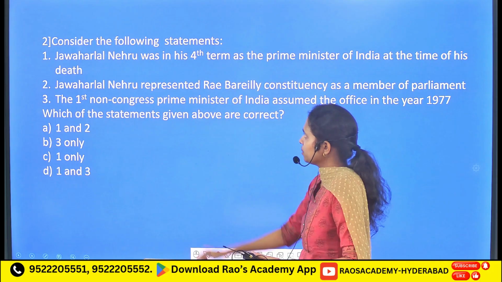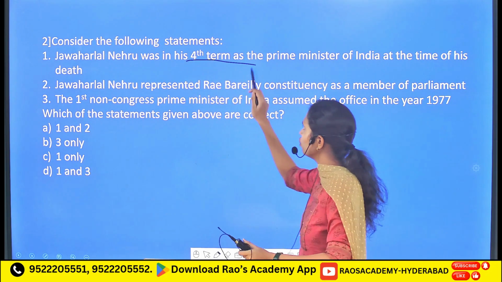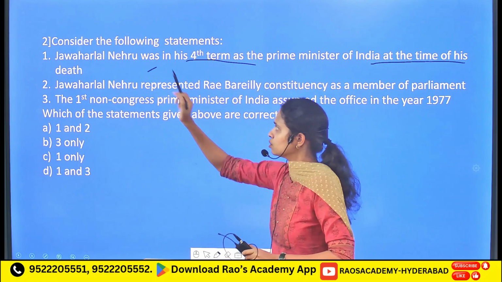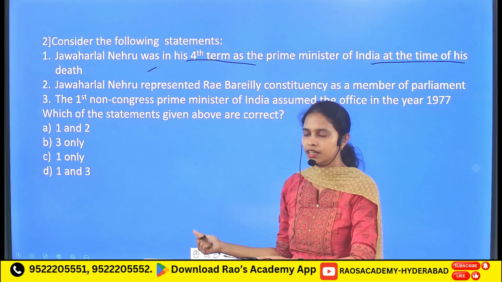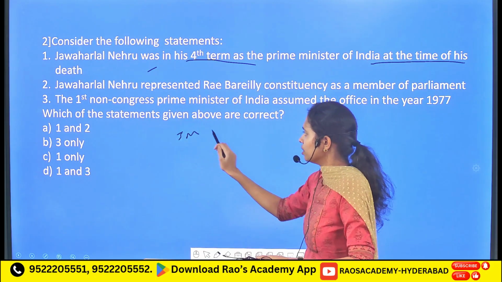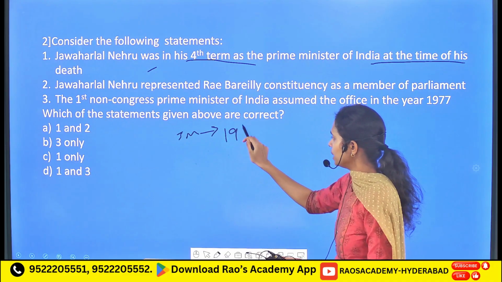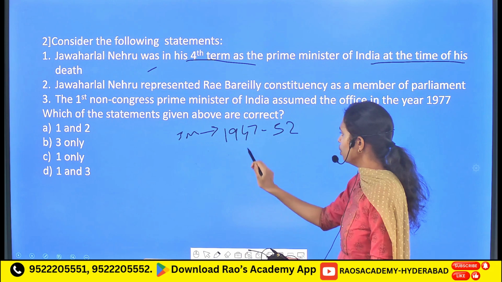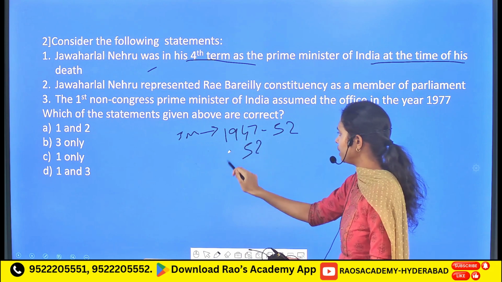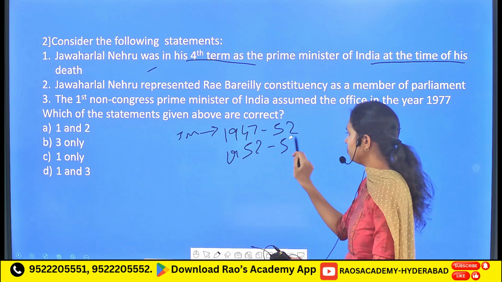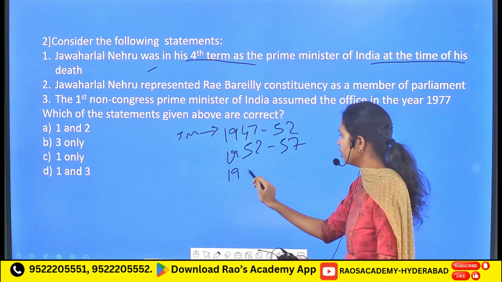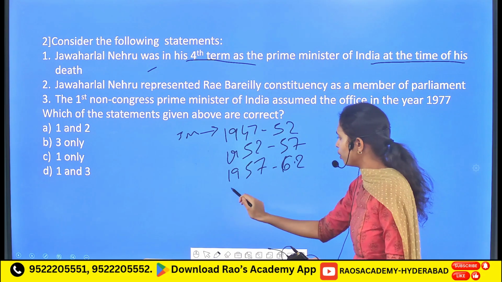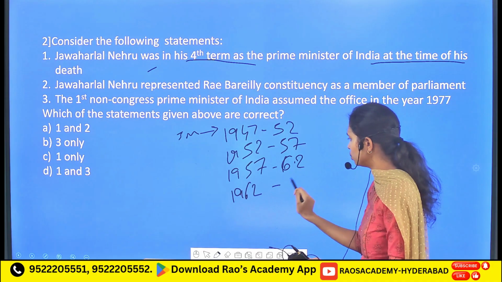Consider the following statements. Jawaharlal Nehru was in his 4th term as the Prime Minister of India at the time of his death. So let's see the different reigning years of Jawaharlal Nehru, which include he reigned from 1947 to 1952, followed by 1952 to 1957, and again from 1957 to 1962, followed by 1962 to 64.